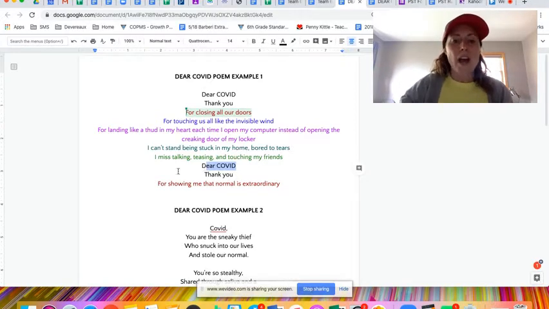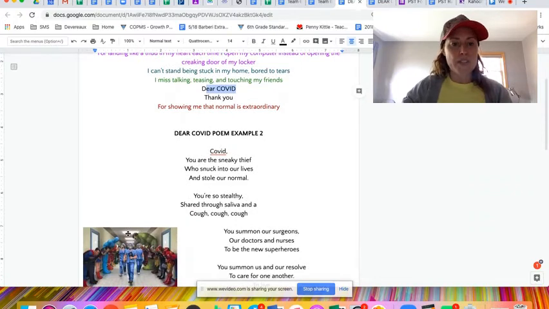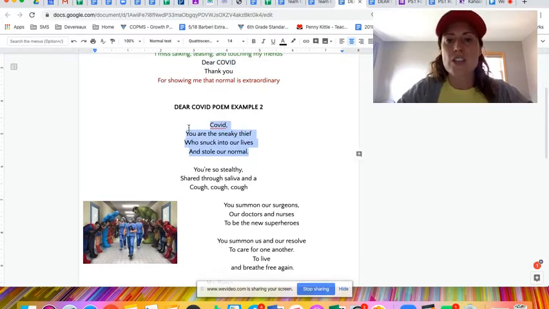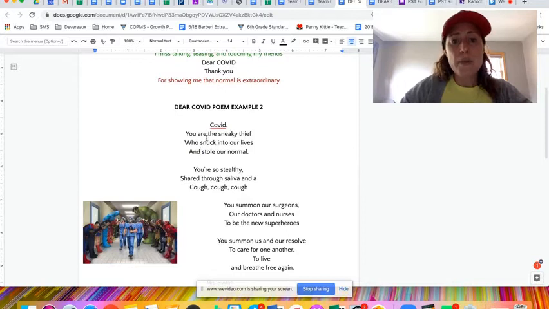Okay? A second poem we have here, Miss Houston wrote, and it doesn't necessarily follow the lines or the requirements as well, but it is a beautiful poem. So it says, COVID, you are the sneaky thief who snuck into our lives and stole our normal. So this to me is personification. It's talking to COVID and giving it human characteristics to do these things. Also, maybe a little metaphor here.